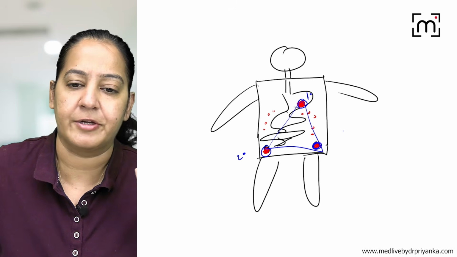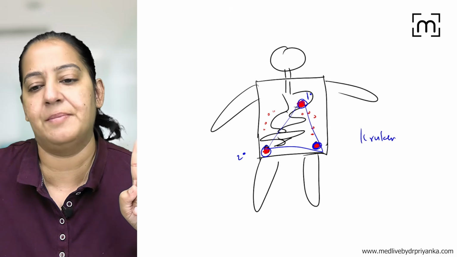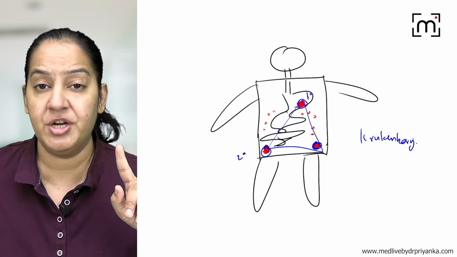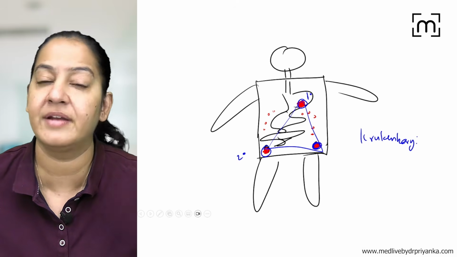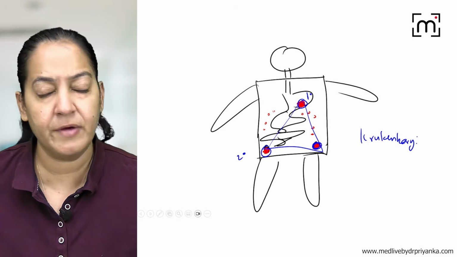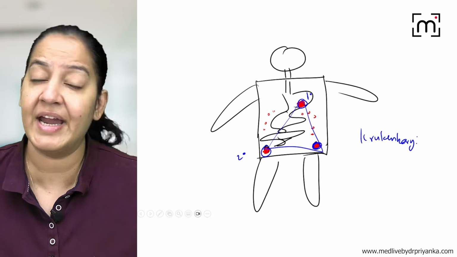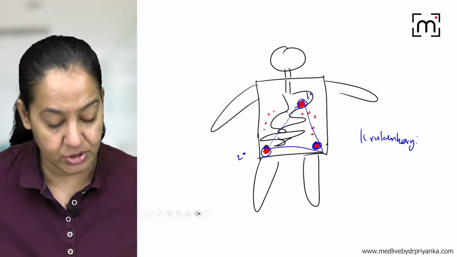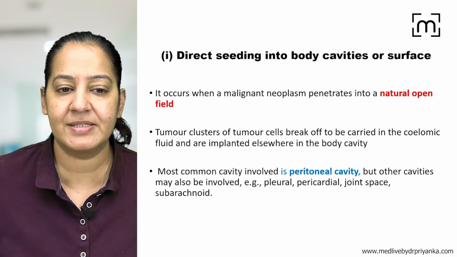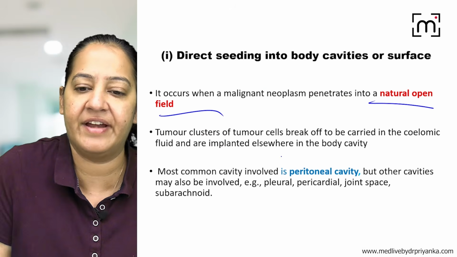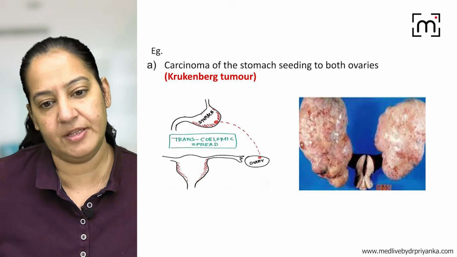So this triad is known as Krukenberg tumor. The patient presents with three tumors, one in the stomach and two in the ovaries. The stomach one is the primary and the two ovaries are the secondary. The route of spread is not blood, not lymphatic, it is through direct cavity. That is known as the transcoelomic route, via the natural cavities, the peritoneal cavity, the pleural cavity.